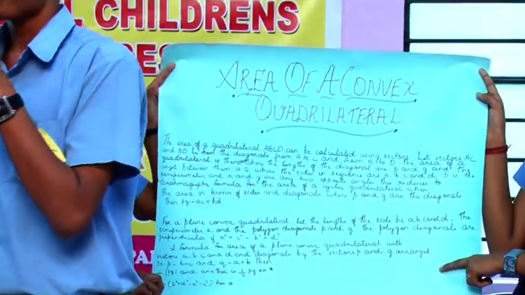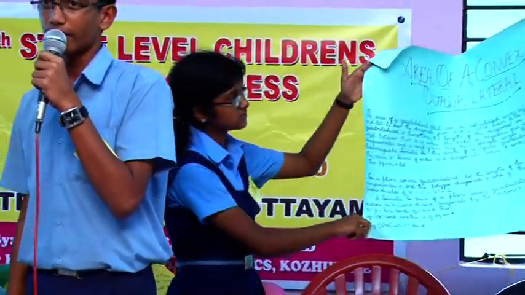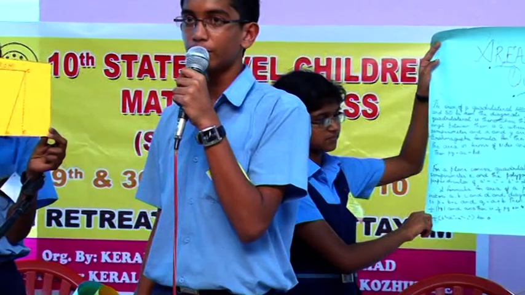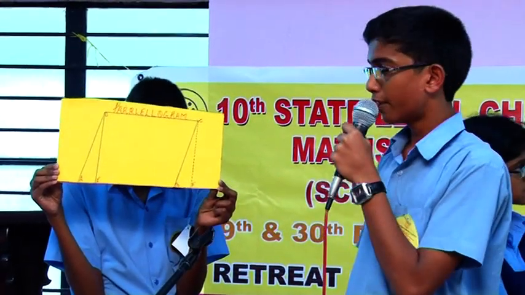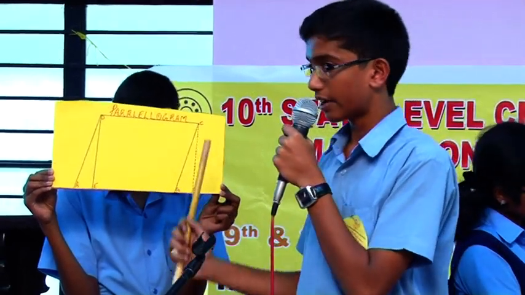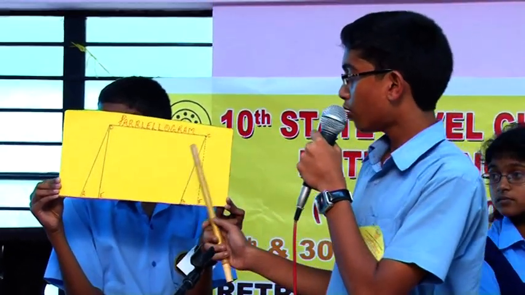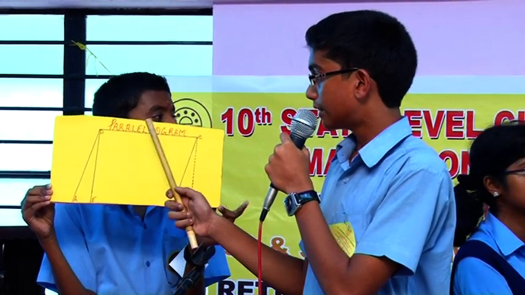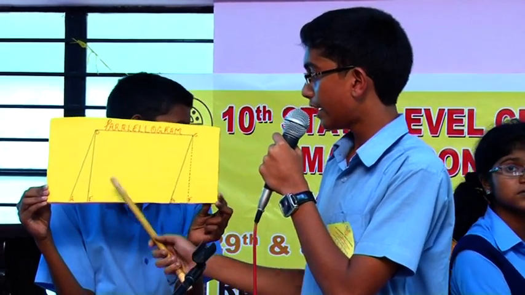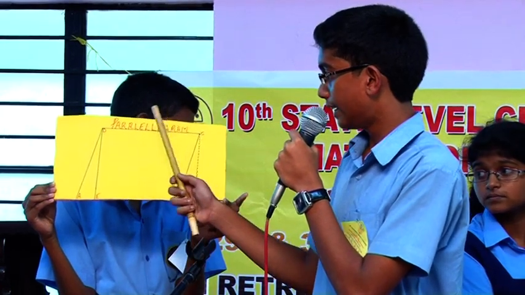Area of a quadrilateral. The area of a quadrilateral can be found by dividing it into triangles and summing the areas of the triangles. In this figure, ABCD is a parallelogram. Area of a parallelogram can be found by dividing it into triangles and rectangles. The area of the parallelogram ABCD is the sum of the area of AED and EBCD.